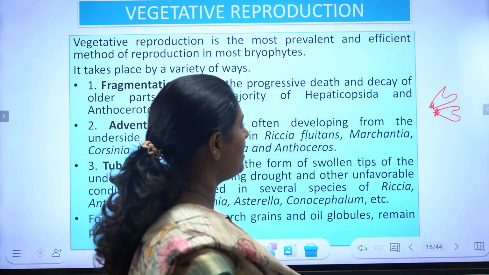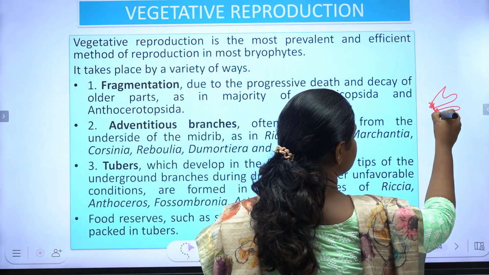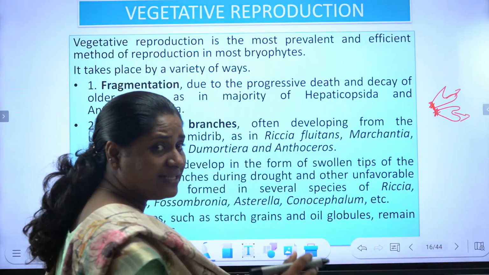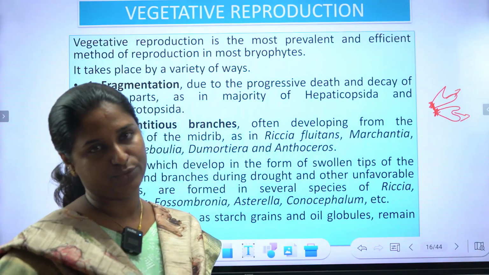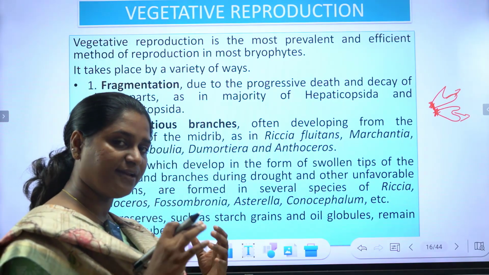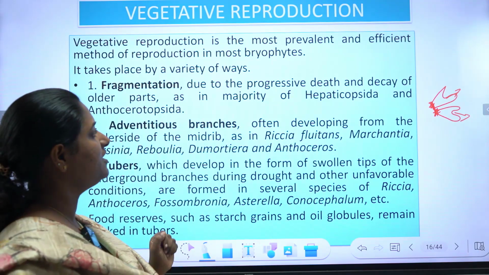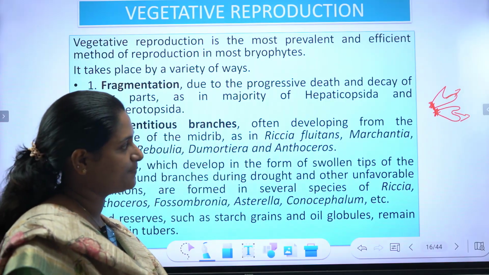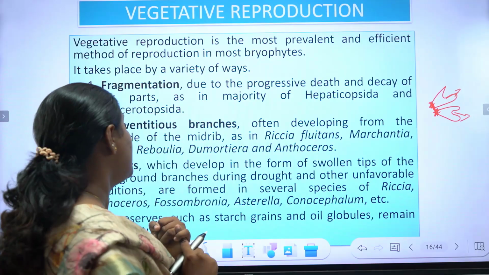So these parts subjected to death and decay, as a result each of the fragments will be separated, and each fragment can give rise to a new individual. So vegetative reproduction is the most prevalent and efficient method of reproduction in bryophyte, among which fragmentation, this is due to the progressive death and decay of the older plants. And so fragmentation is one of the methods.